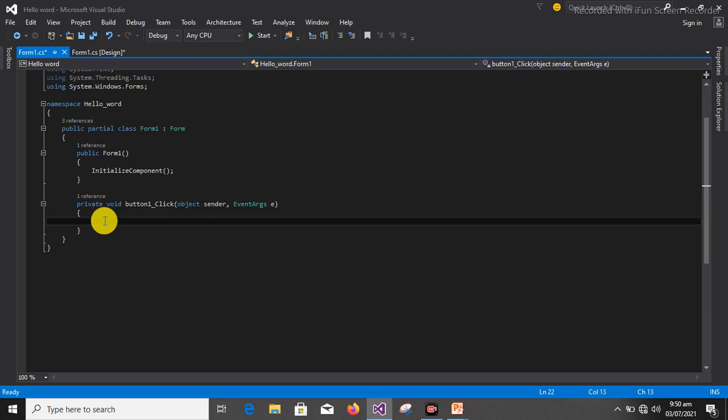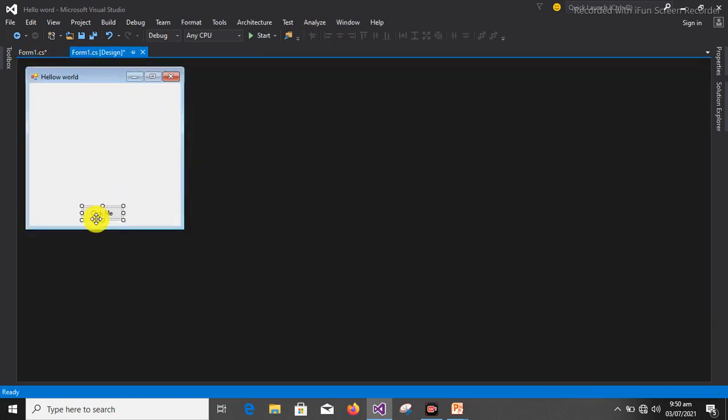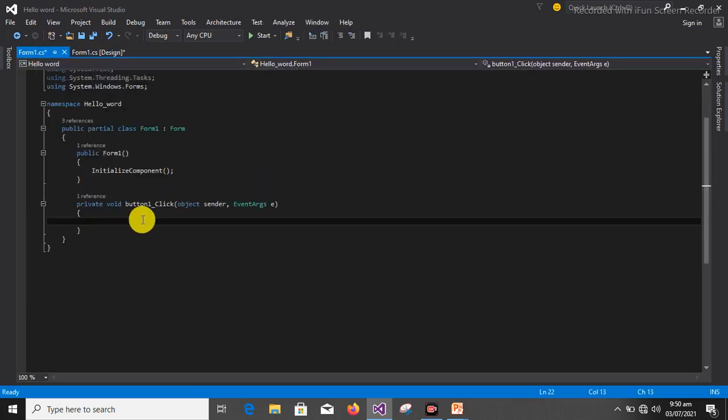Make sure your cursor is between the open and close brace. This button is named button1, but because we want to write a function for button1, they decided to name it button1_Click. So anytime this button is clicked, this function will be called.